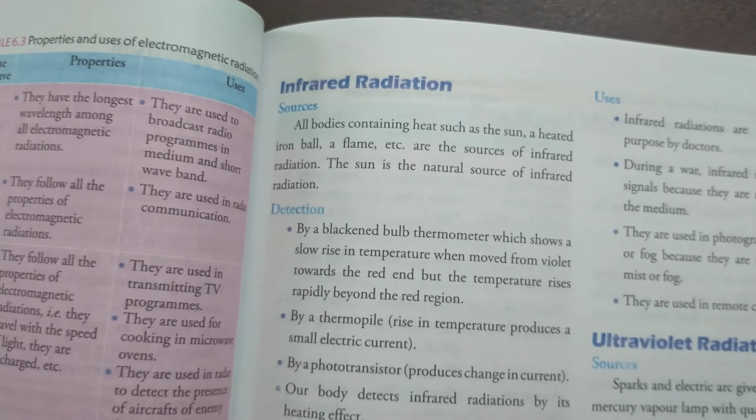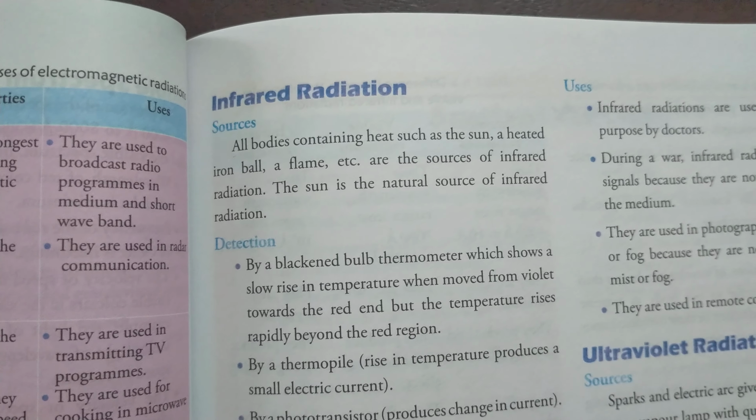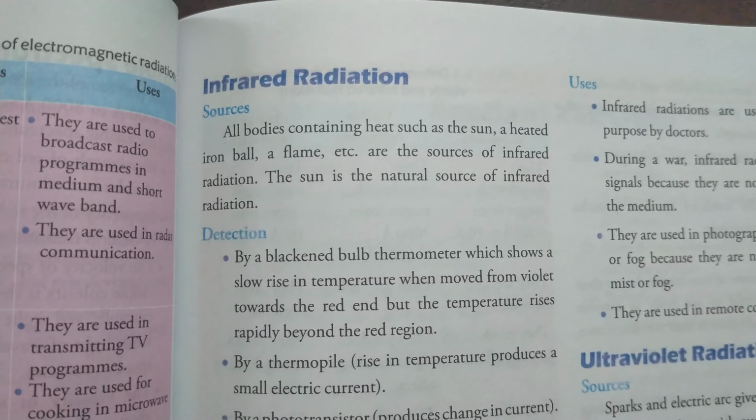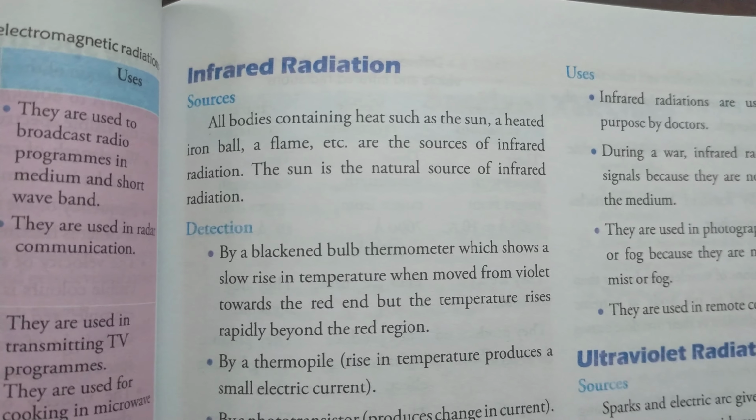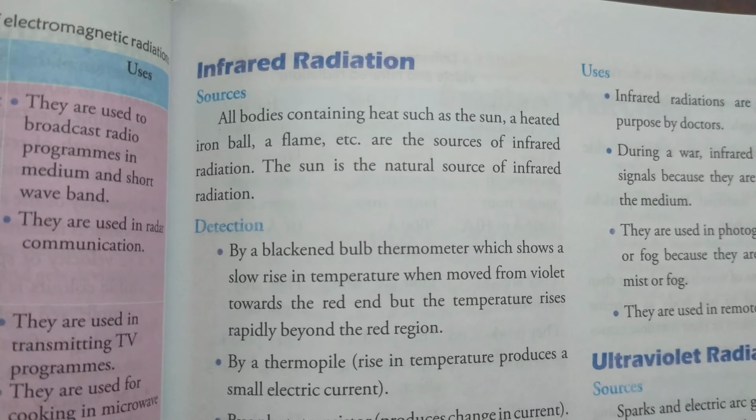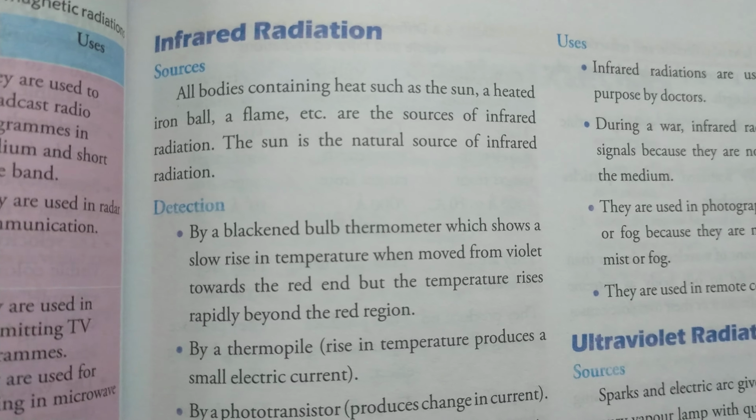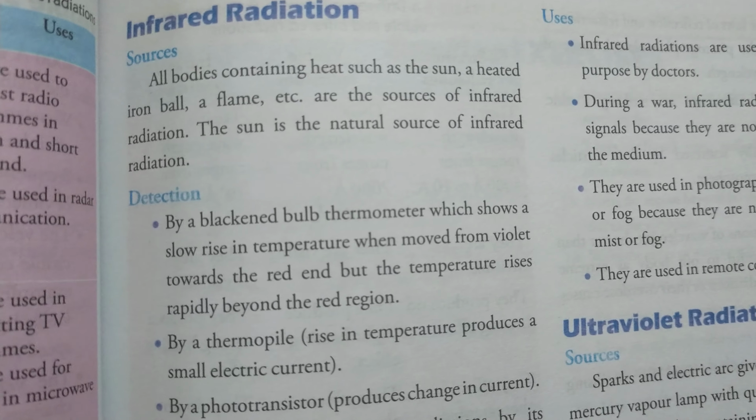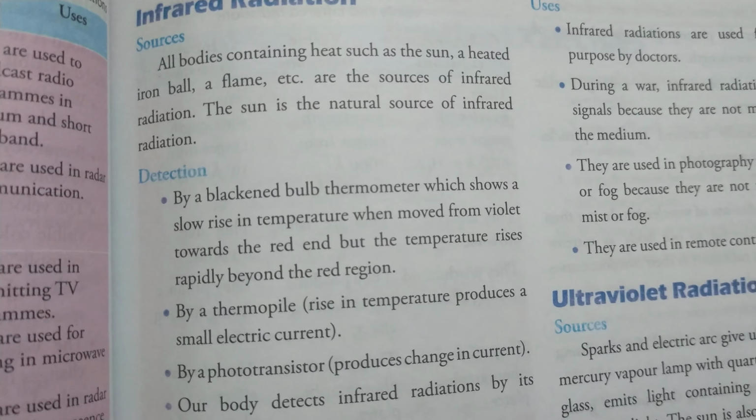Out of the different radiations, some you need to write in your exercise book, because most of the time the board questions come from this topic. For infrared radiation, they might ask what the sources of infrared radiation are. All bodies containing heat such as the sun, a heated iron ball, a flame are sources of infrared. That means infrared is from the object which gives us heat, because infrared has a strong heating effect. So the sun is the natural source of infrared radiation.